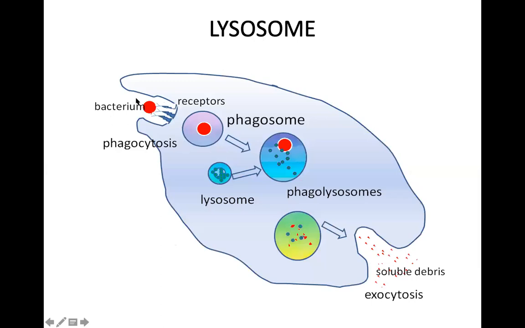See, a bacterium is entering inside. We have receptors that sense it. It will enter inside a vacuole like this. It enters the lysosome and the bacterium vacuole and lysosome merge. The digestive enzymes will try to digest it, and whatever the waste is, it will throw out.